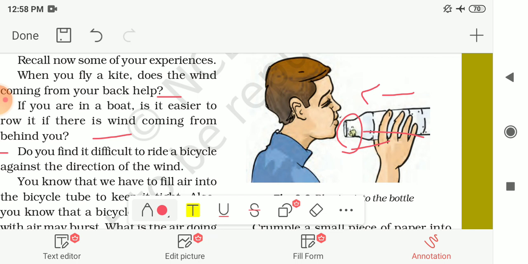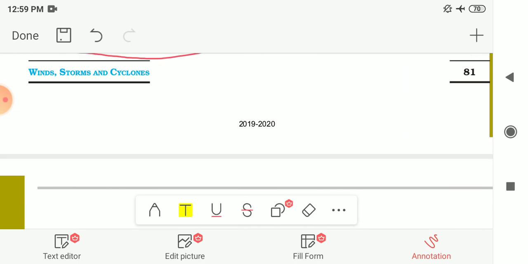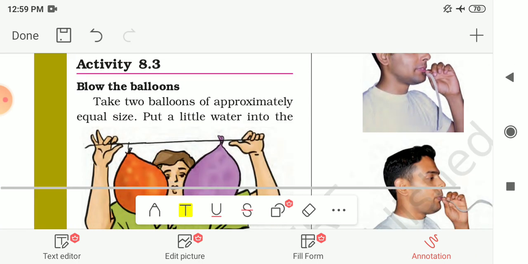And so the paper ball cannot be forced into the bottle. Instead it comes outside. And so we can say that the pressure decreases when the speed of the wind increases. So that's why you cannot blow the paper ball inside the bottle.